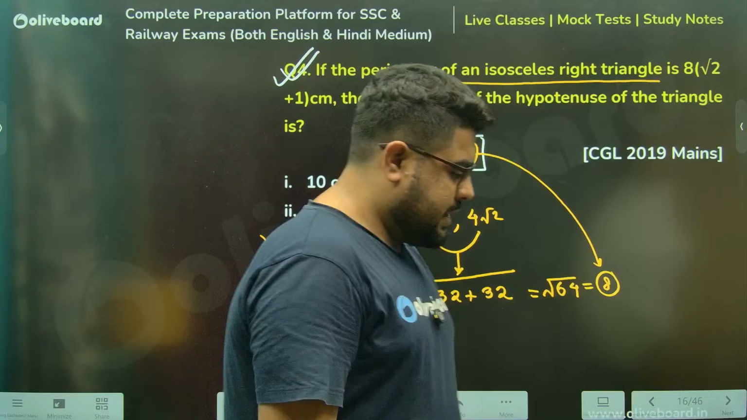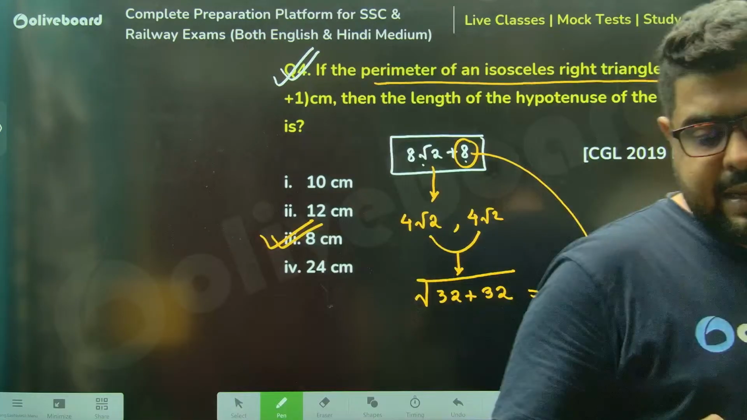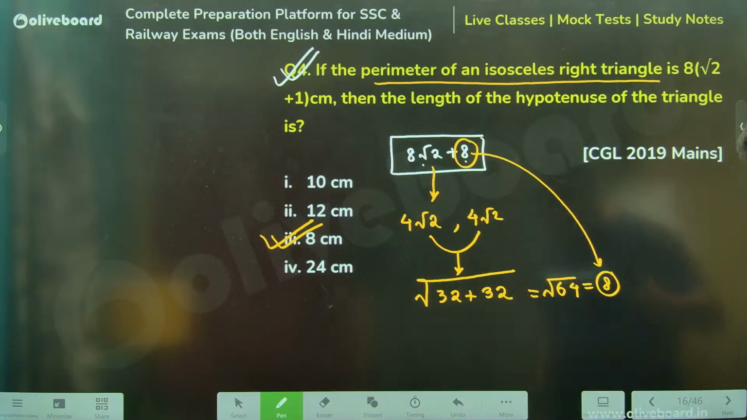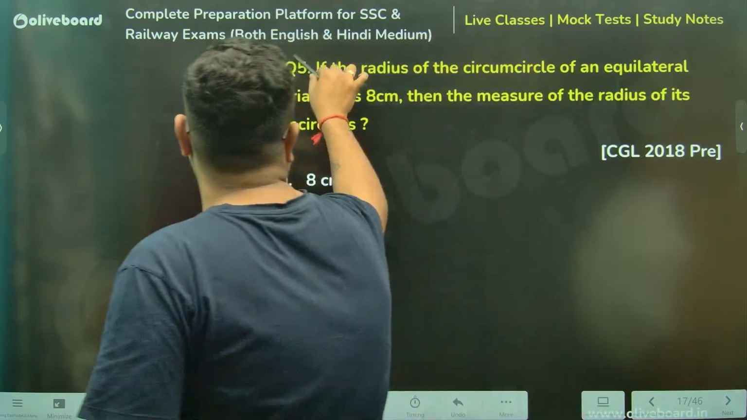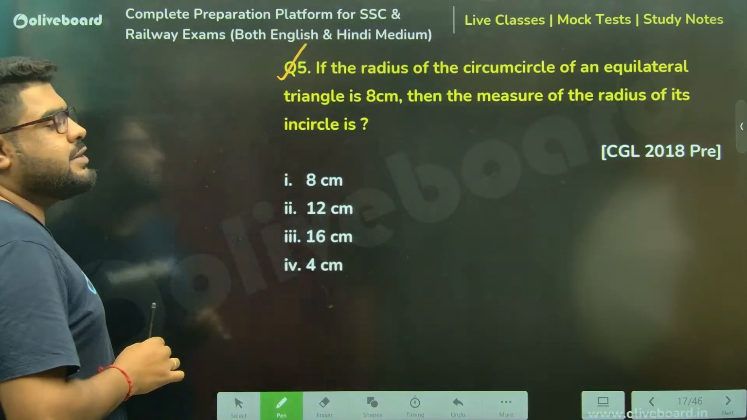Again, a very simple question. A little tricky, you just need to observe a little bit. Next one, sir. Radius of the circumcircle of an equilateral triangle is given.